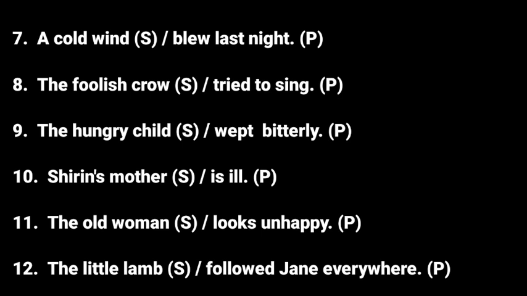Next is the old woman looks unhappy. In this sentence, who looks unhappy? The old woman looks unhappy. It means the old woman will be our subject and looks unhappy will be our predicate. Next is the little lamb followed Jane everywhere. In this sentence, who followed Jane everywhere? The answer will be the little lamb. It means followed Jane everywhere will be our predicate and the little lamb will be our subject.